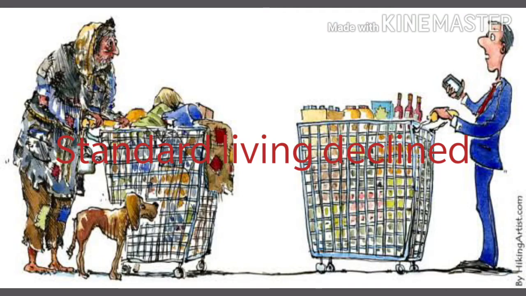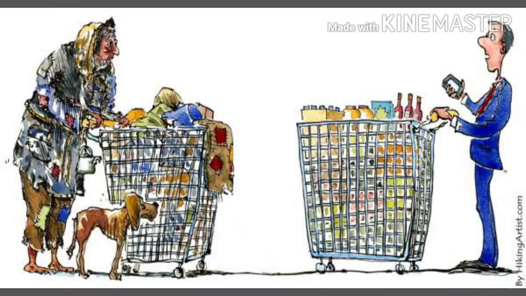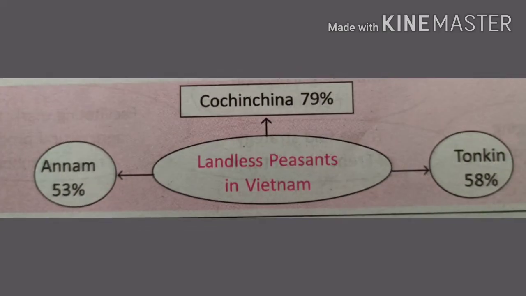A survey was made in the 1930s. That survey showed this. In Annam, one of the places in Vietnam, in 1938, 53% of people had no land. 53% of people were landless. In the same year in Tonkin, nearly 58% of people were landless. In Cochin China, 79% of people became landless.